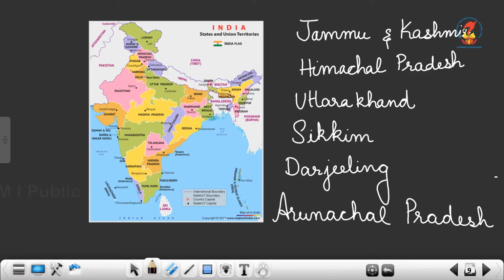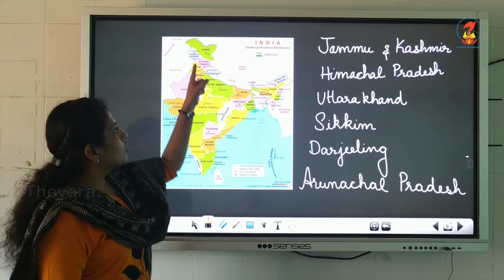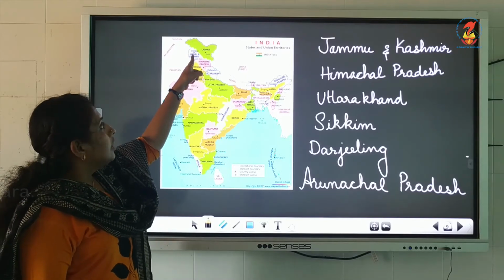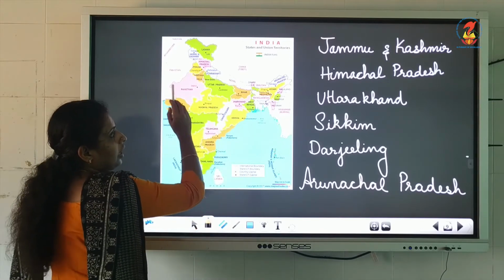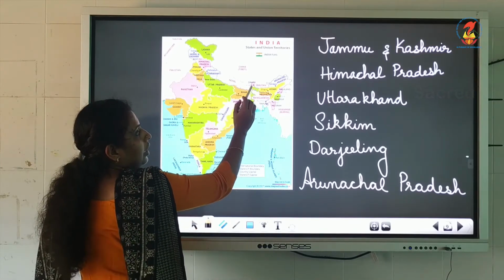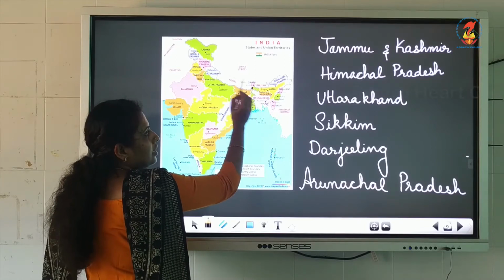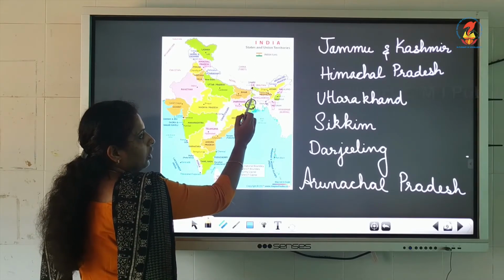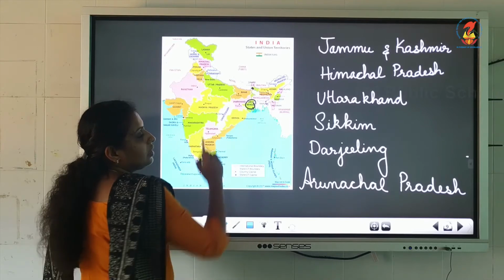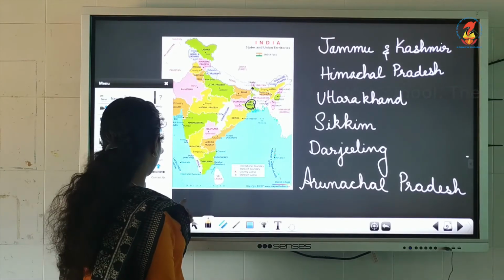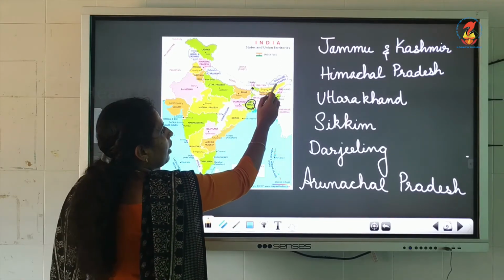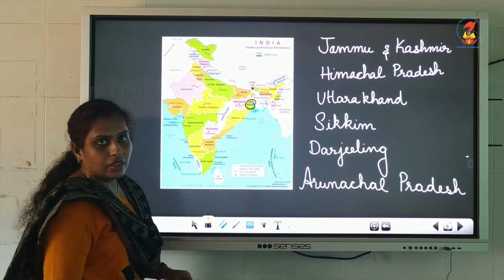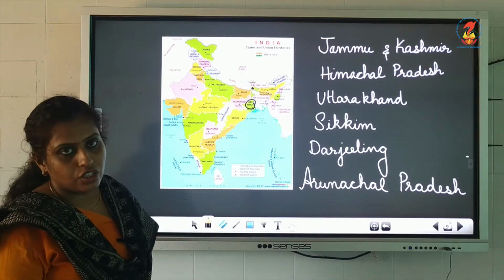These are the states that belong to the mountain range Karakoram. It starts from Jammu and Kashmir. The mountain range extends to Himachal Pradesh, Uttarakhand, Sikkim, Darjeeling in West Bengal. It's here in West Bengal. Can you see West Bengal here? So Karakoram mountain is in Darjeeling in West Bengal. Then we have a part of Arunachal Pradesh also, the western part of Arunachal Pradesh also.